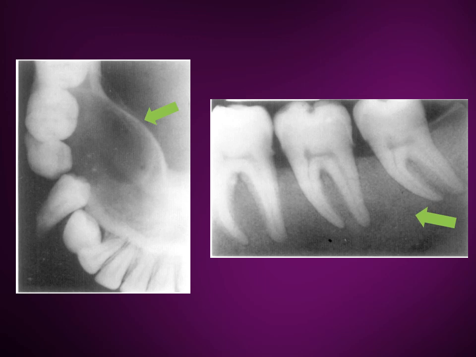So this slide shows the images of hyperparathyroid patients, and in the first picture you can see the palatal view of a brown tumor, while in the second picture you can see a typical ground glass appearance of the alveolar bone. And if you notice around the roots of the teeth, you can see a total absence of lamina dura around all the teeth.